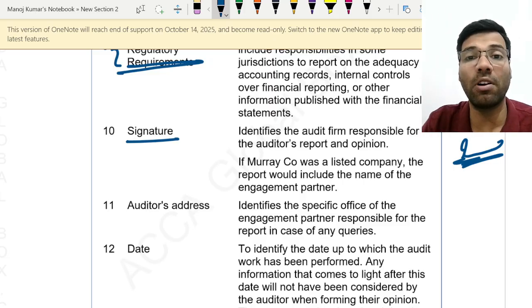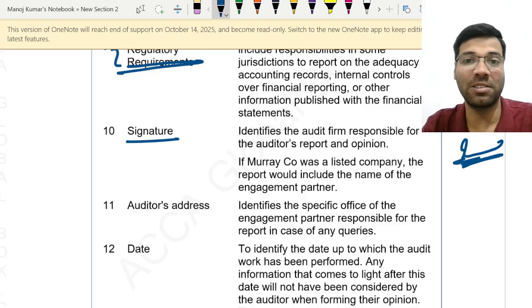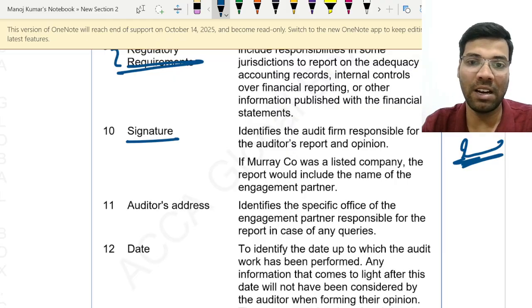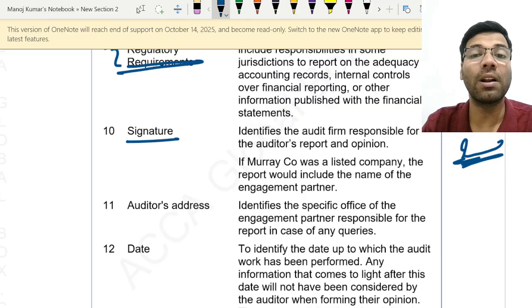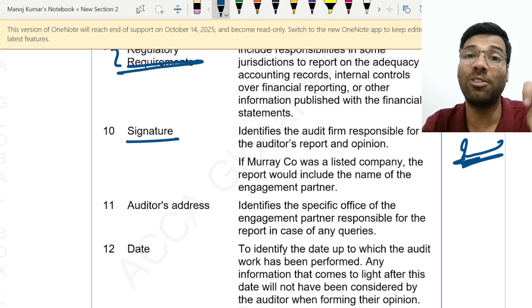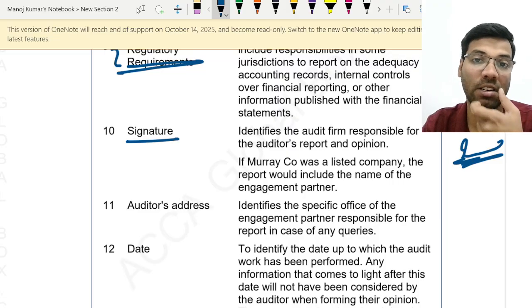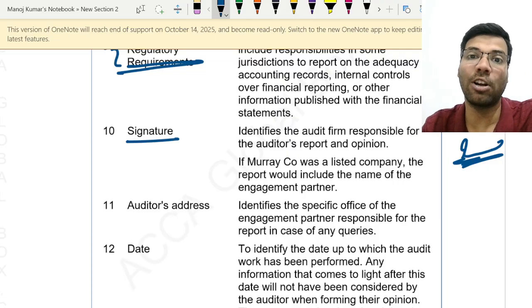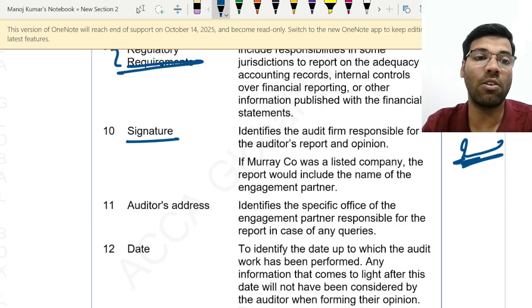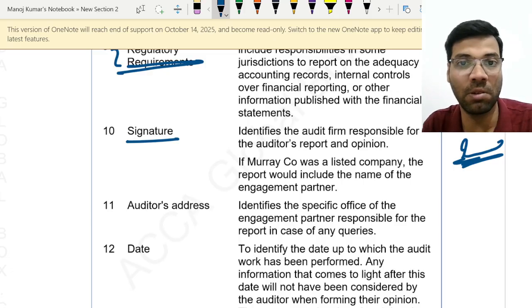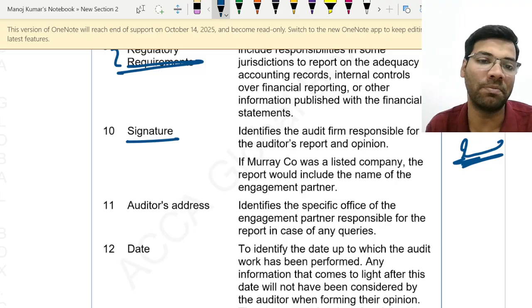Now if you're a firm of auditors, your personal signature and personal membership number will be affixed, but along with that you also need to do one more thing. Your firm name and firm registration number should also be affixed on the reports, so that everyone can clearly identify that he is an auditor bearing such and such membership number and belonging to a particular firm.